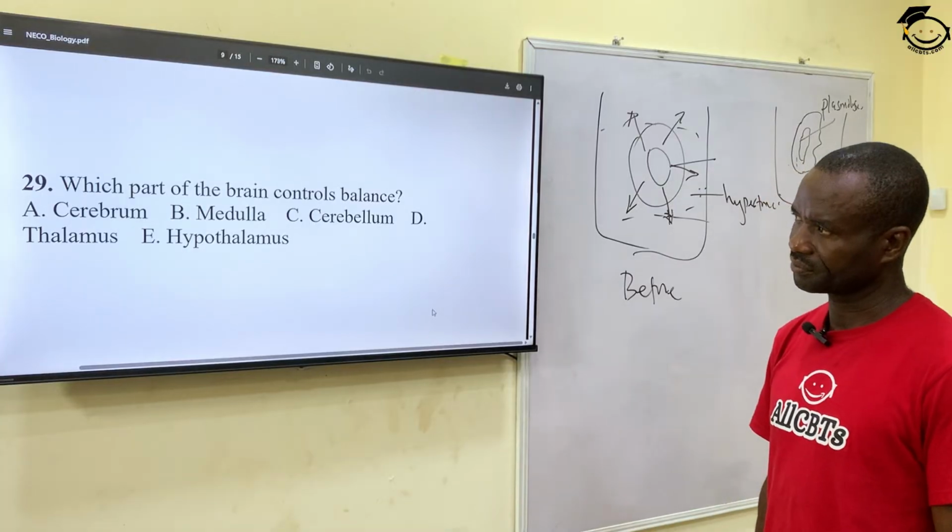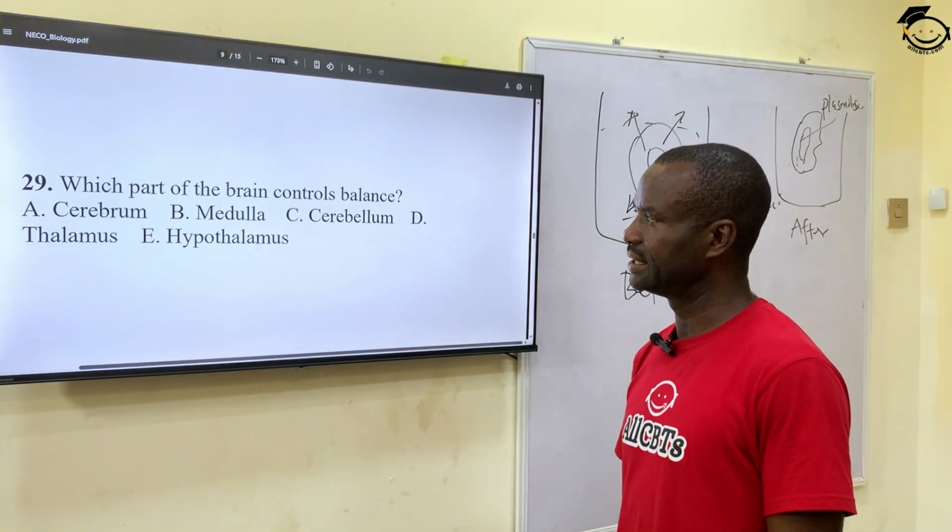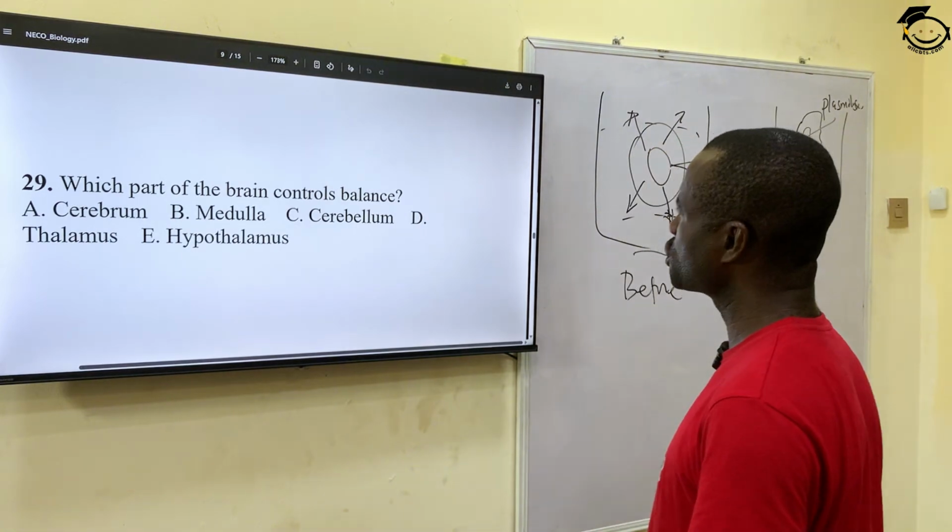All right. Number 29. Which part of the brain controls balance?